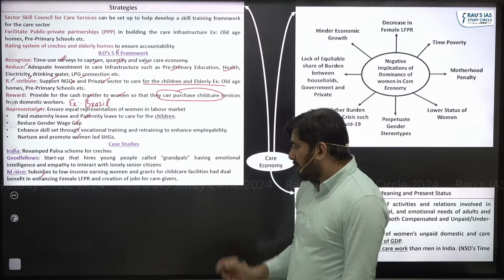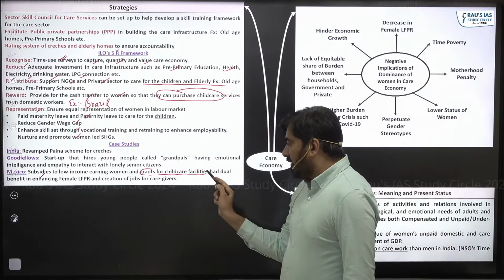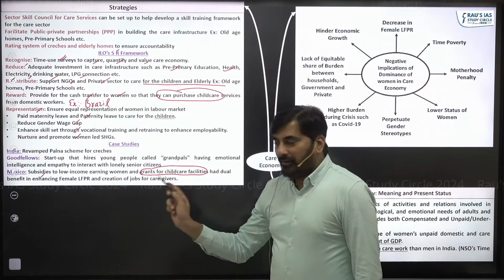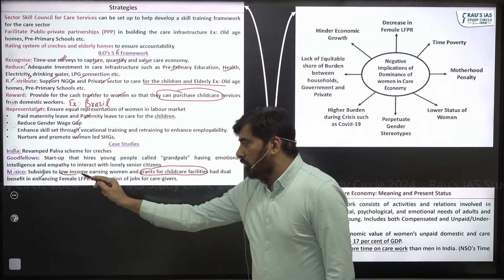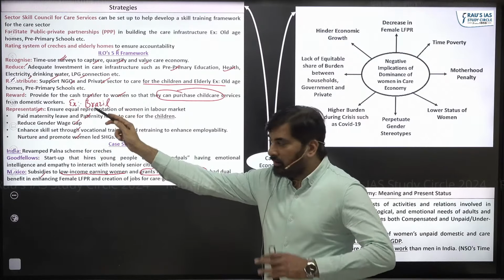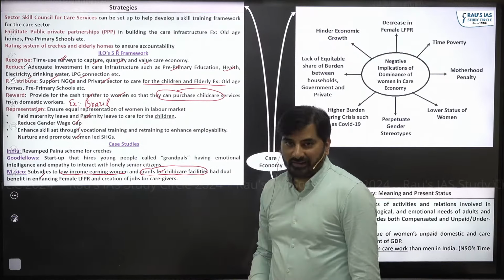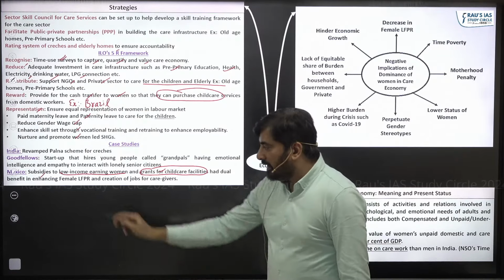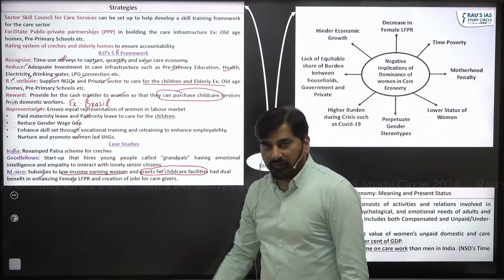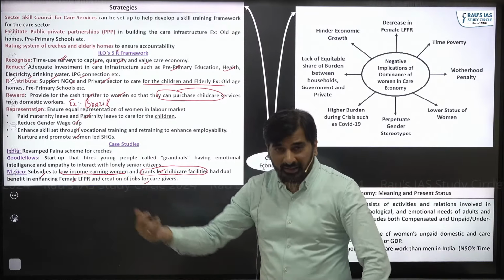On one hand, it is giving grants to the child care facilities, and it is also giving subsidies to low income earning women. Same as Brazil, but Mexico has gone one step ahead and it is giving grants to child care facilities, which in a way is not only enhancing female labor force participation rate, but is also creating more jobs for the caregivers.